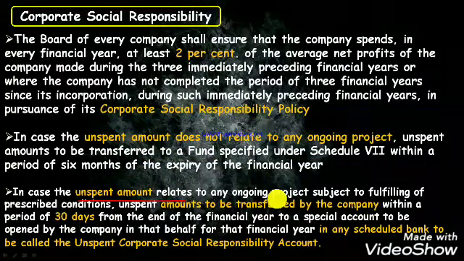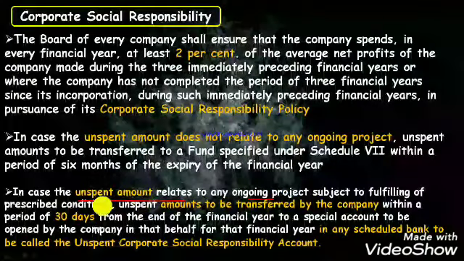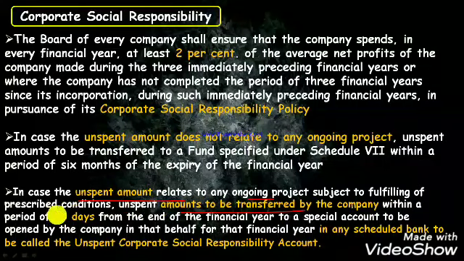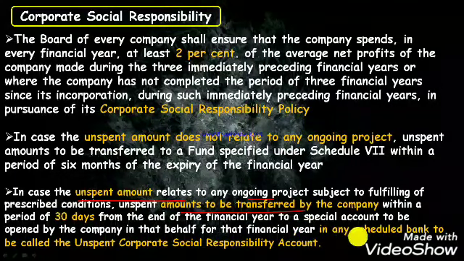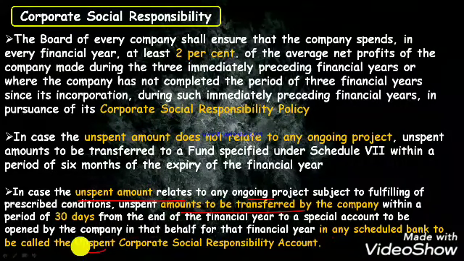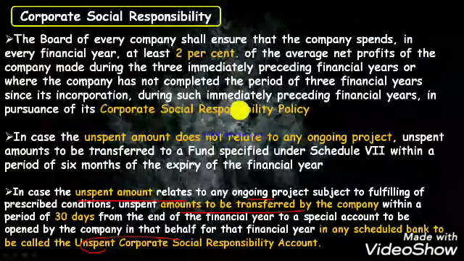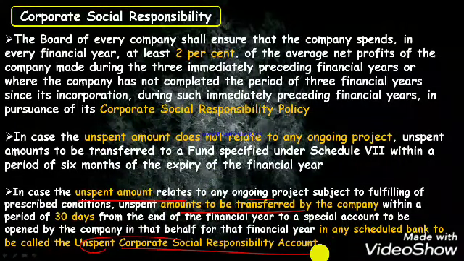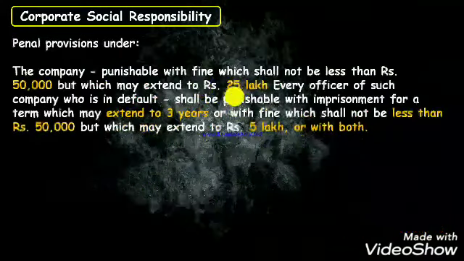In case the unspent amount relates to any ongoing project, means the project has been going on and the amount is to be spent to fulfil prescribed conditions, the unspent amount is to be transferred by the company within a period of 30 days, remember, 30 days from the end of the financial year, to a special account to be opened by the company in that behalf in any scheduled bank, that will be called the unspent corporate social responsibility account. If the amount has not been spent and is in the process of spending, then it will be transferred to that account to show it to the government.